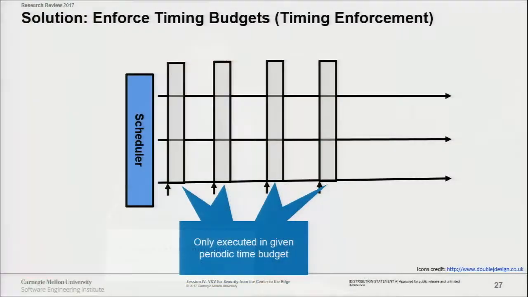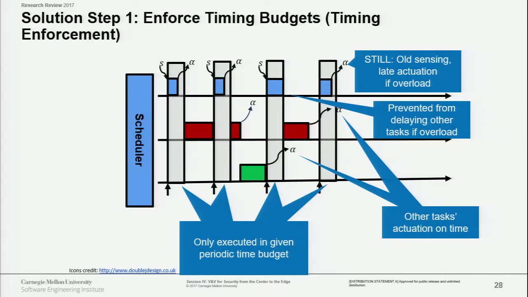So how do we solve this? What we do is we impose execution budgets. So they will only run during the execution budget, in a way that whenever we see an action like the blue one, the last execution of the blue task, if it's trying to go beyond the budget, we will pause it and resume at the next periodic activation.